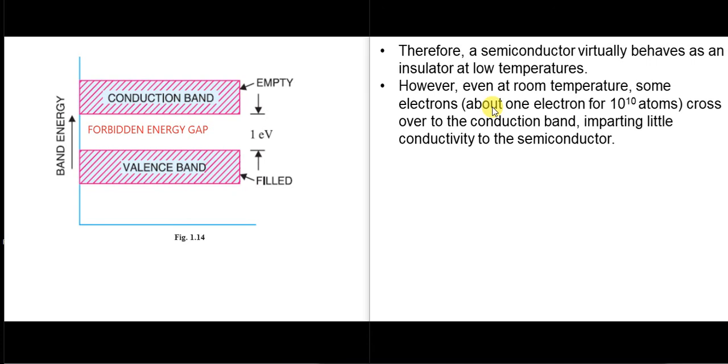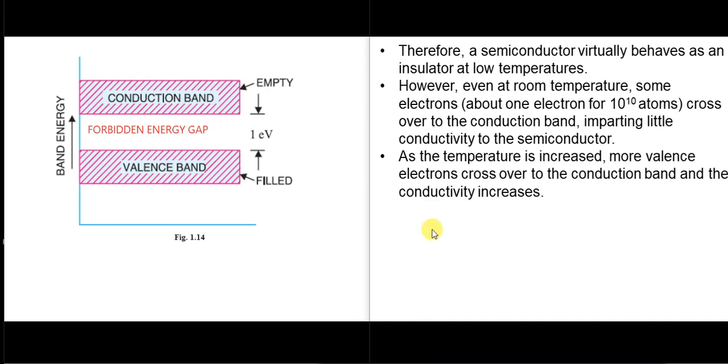This number seems very small, 1 electron for 10 to the power 10 atoms, but it is sufficient for conduction of electric current through the semiconductors. As the temperature increases, more valence electrons cross over to the conduction band and the conductivity increases, and hence we can say that